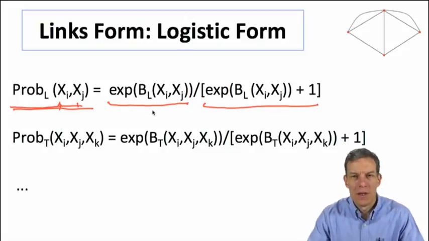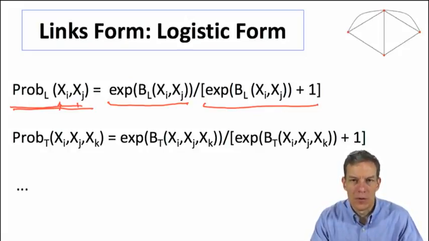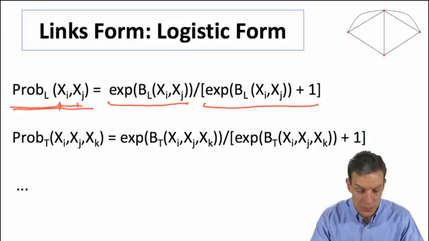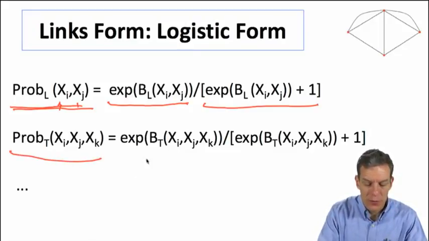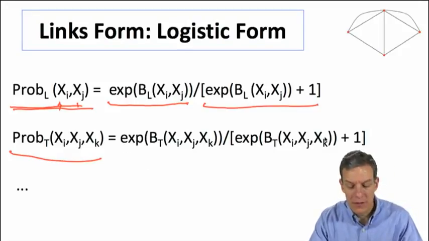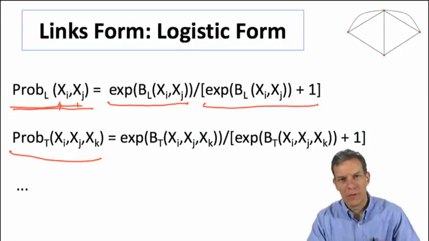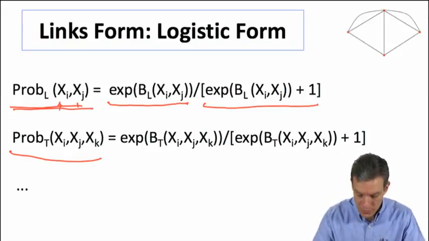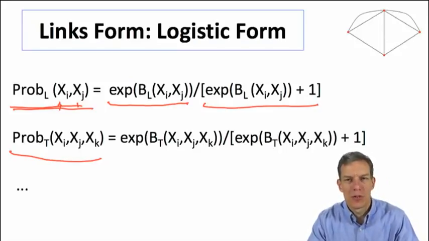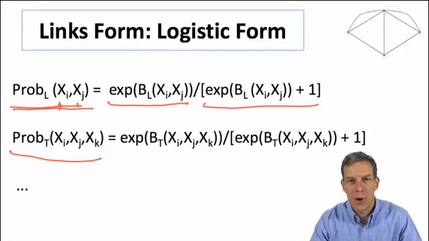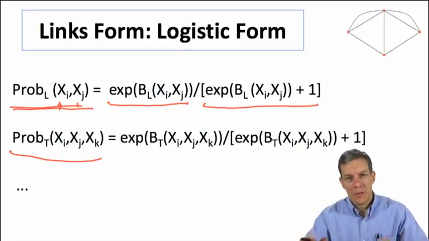So the higher this probability, the higher the probability that this actually forms, and the lower the value here, the lower the probability that this actually forms. Okay, and then we've got probabilities on the triples and so forth as well. And so the larger these values, we end up with high probabilities of it forming, and lower values, low probabilities of it forming. So we take all these, and now if these were the probabilities of each link forming, each triangle and so forth, now we can ask what's the probability that we've got some collection of links that form, some collection of triangles of different characteristics.